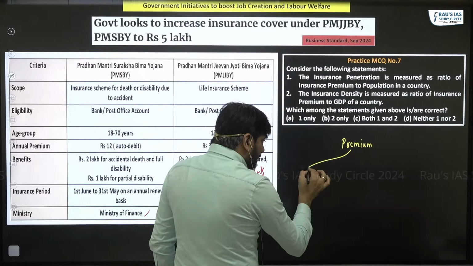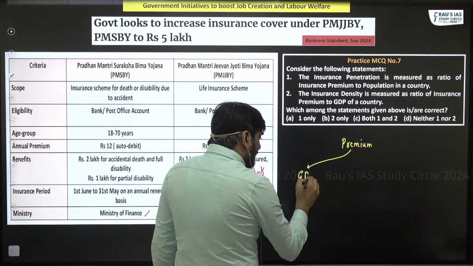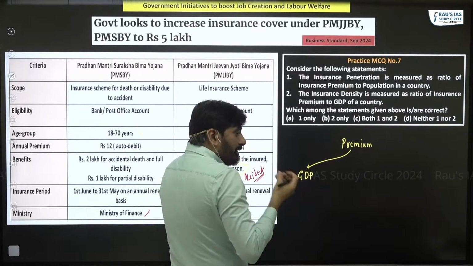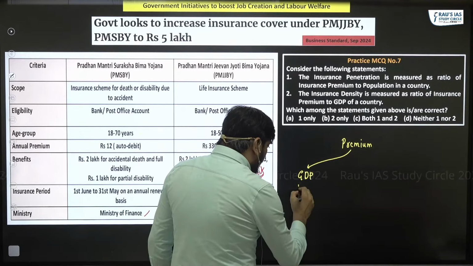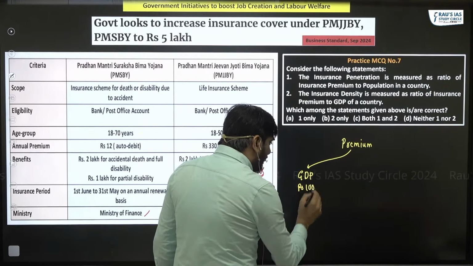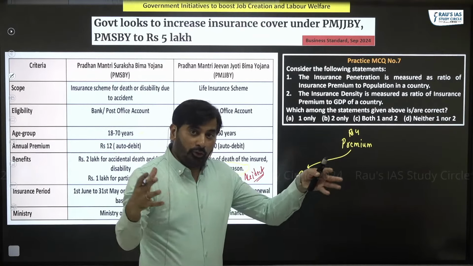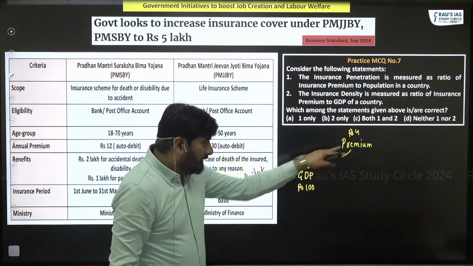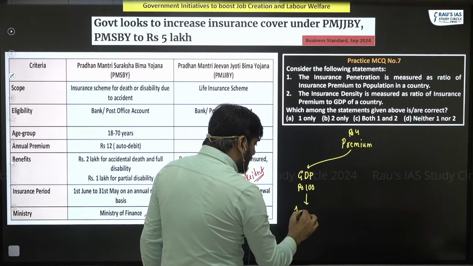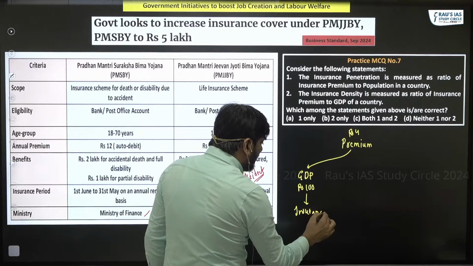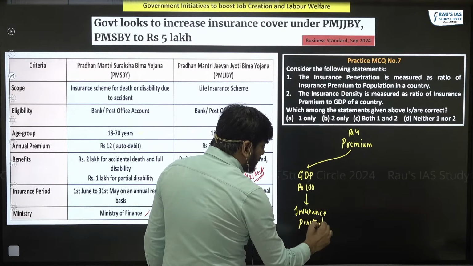Whatever premium that people pay, if we express that premium as percentage of GDP. For example, if GDP is equal to 100 and premium which is paid by all the people put together is 4, then if we express this premium as percentage of GDP, then we call this insurance penetration.